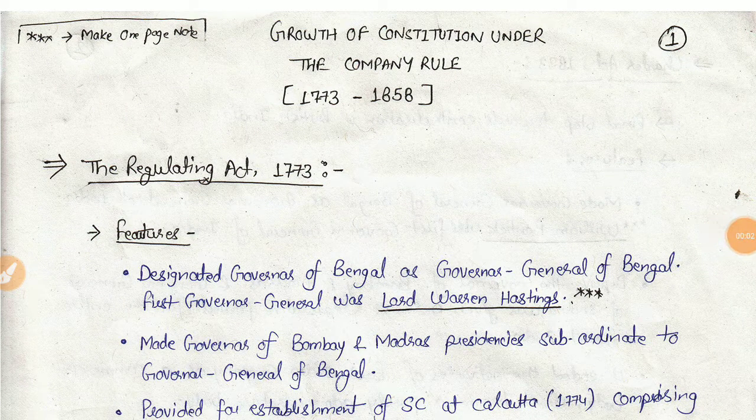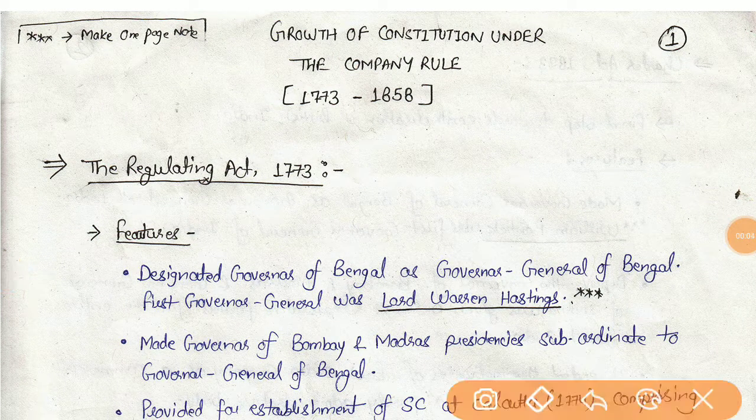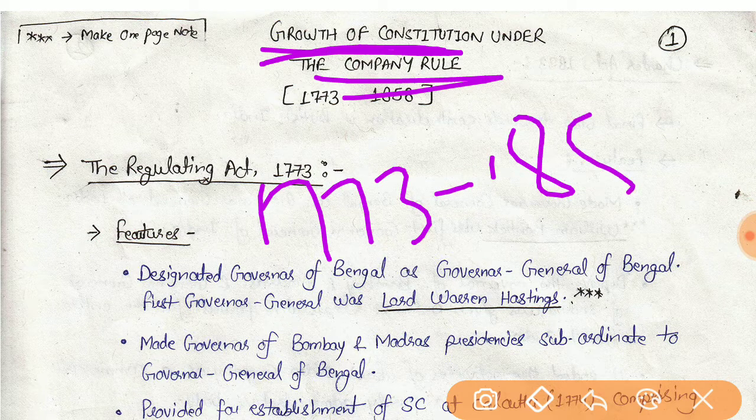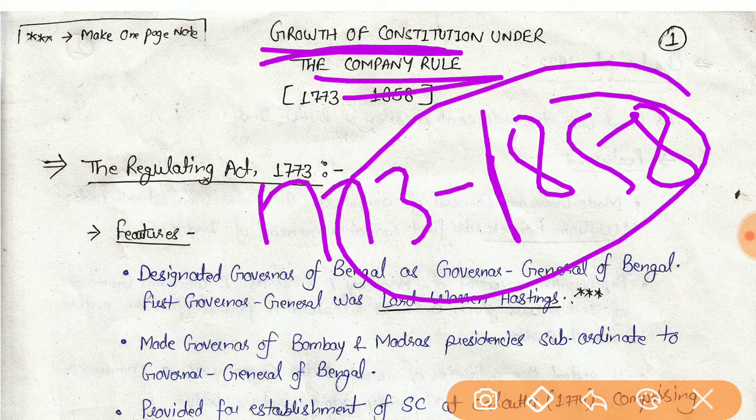Welcome class to the first chapter of Polity Lakshmikant, Growth of Constitution. In this chapter, we will discuss the acts and policies brought by the British in two parts. First is under the Company Rule, which is from 1773 to 1850, and further to this we have the Crown Rule in British India.